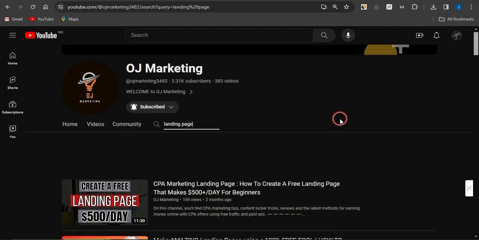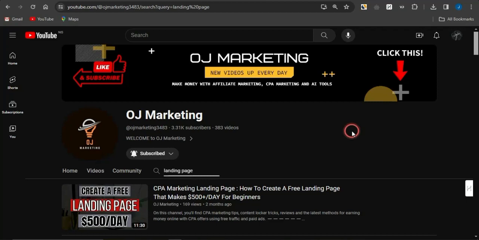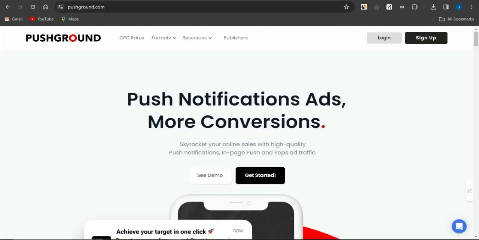Once you have done that, you can go on to link the landing page to your CPA marketing offer, then promote it with a very cool platform called pushground.com. This is an amazing platform that you can gain access to and utilize the push notification ads. As you can see, you can utilize that to get better conversions. You can skyrocket your online sales with high quality push notifications, in-page push, and pop ad traffic. So what you need to do is sign up to the platform. You can sign up for free.